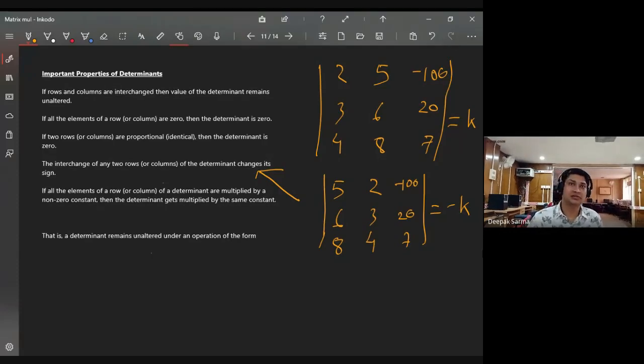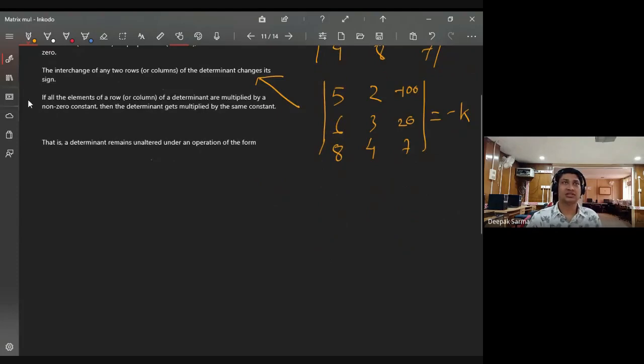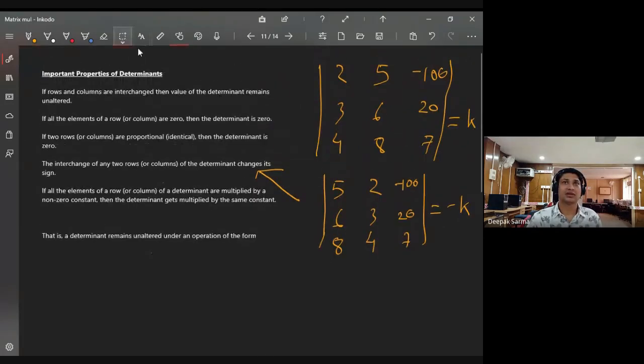Now we have another property. You can see. Okay. Can you read them?